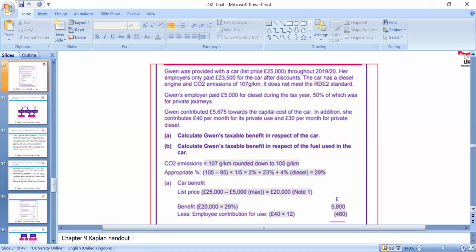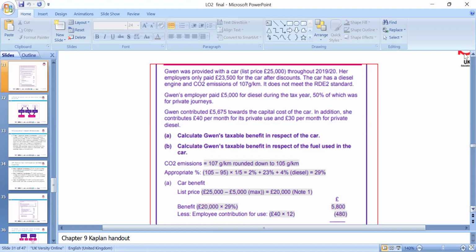So here we can look at 2019, the price of the car throughout the year. The employer only paid 23,500 for the car after discount. But the car was a diesel, the CO2 emission level was 107, and it does not meet the RDE2 standard. The employer paid 5,000 for the diesel during the year, 50% of which was for private journeys. The employee contributed 5,675 towards the capital cost of the car. In addition, a contribution of £40 per month for private use and £30 per month for private diesel. So calculate the benefit in kind.